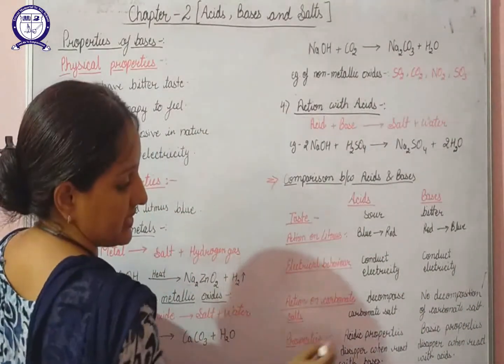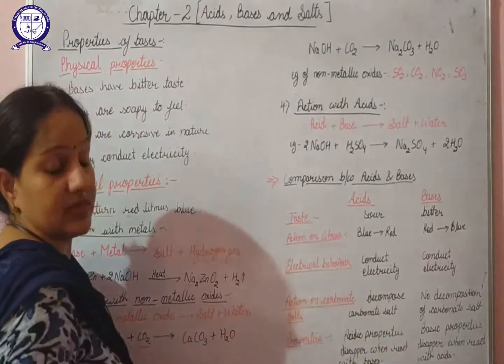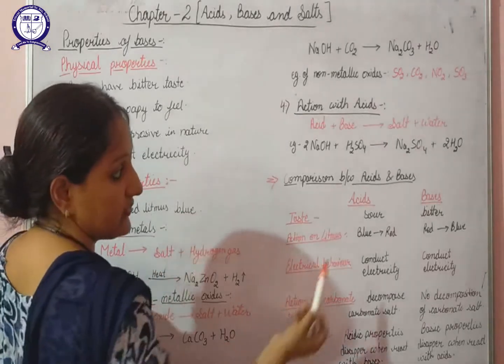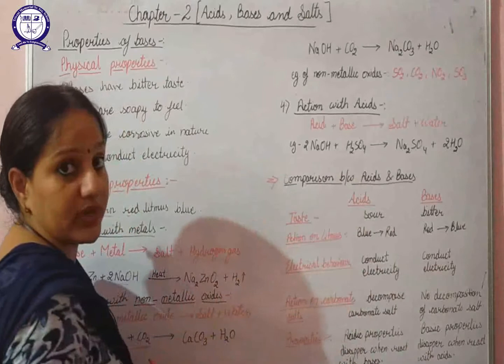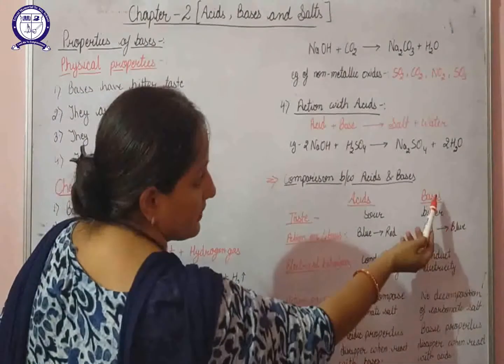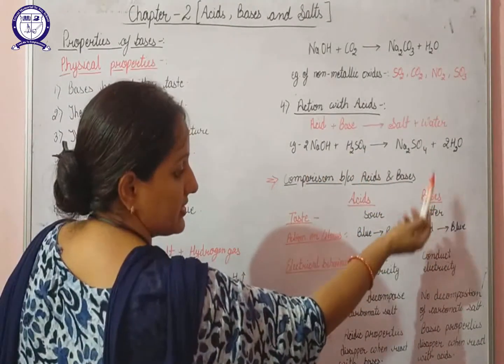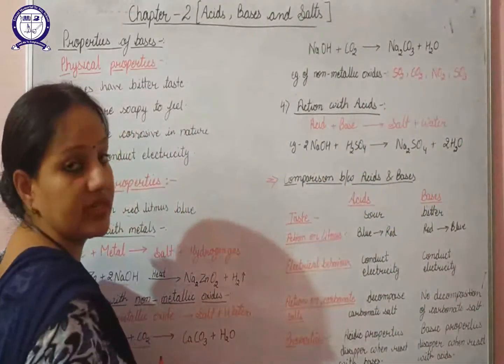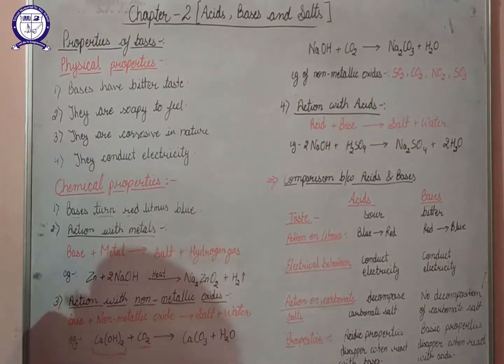Next is the property that acidic properties disappear when reacted with bases. This is about the neutralization reaction. When acids react with bases, the acidic properties will disappear. In a similar way, when bases react with acids, the basic property of these bases will also disappear. So this was about the comparison between acids and bases.